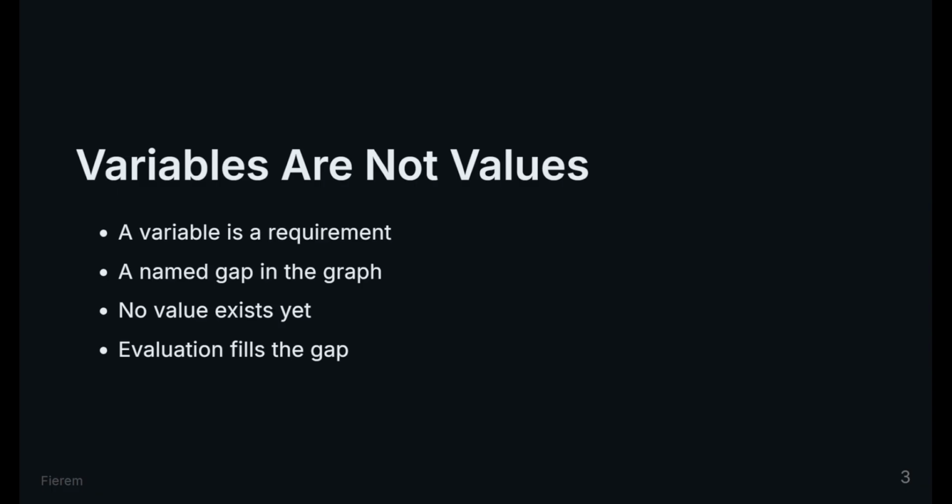A variable is not a value, it is a requirement. It is a named gap in the graph. Evaluation only happens when Terraform can satisfy that gap from a source it trusts.